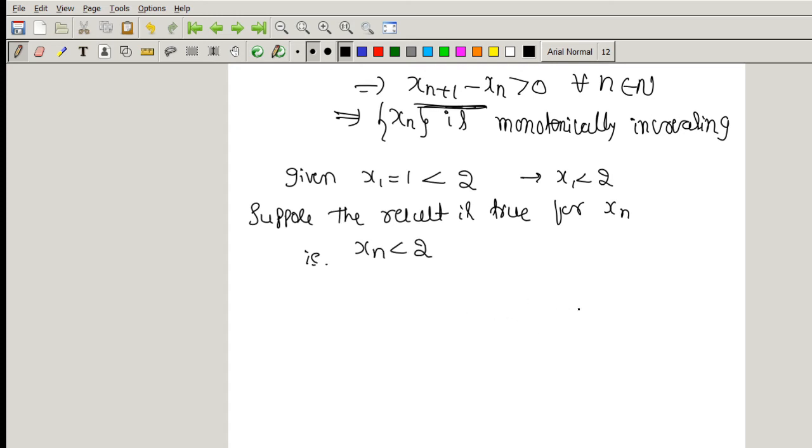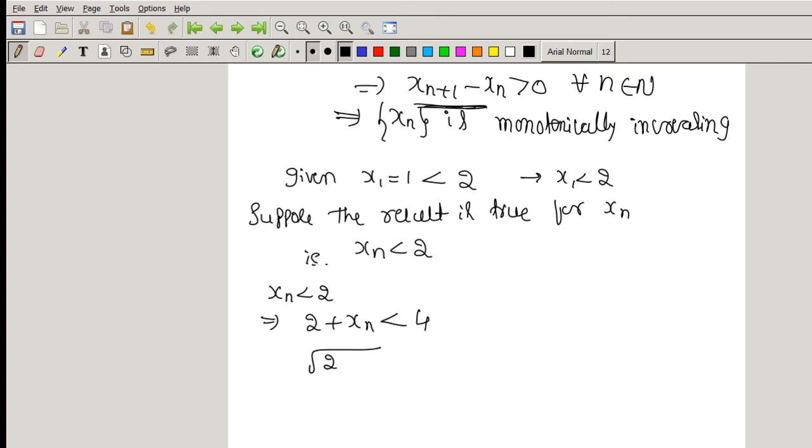Here we can't write for all n belongs to natural numbers, because we have not proved up to the n plus 1th term. So suppose the result is true for xn, that is xn less than 2. Now consider this result, xn less than 2, which implies add 2 on both sides. 2 plus xn is less than 2 plus 2, that is 4.